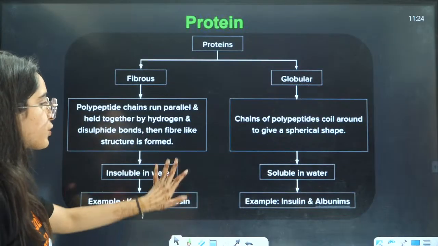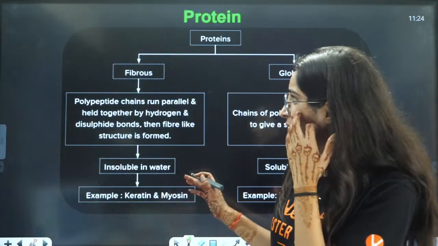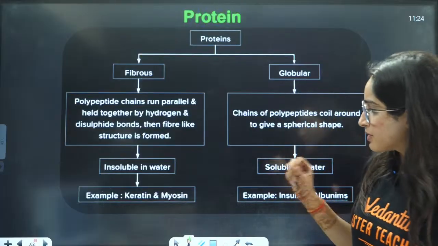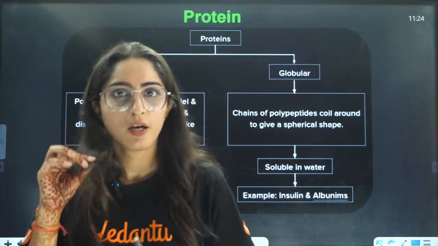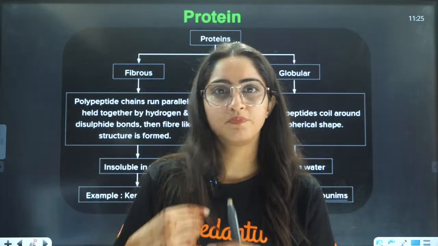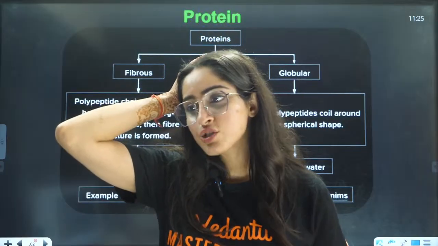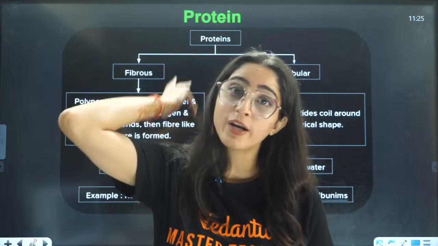Next, proteins are divided into 2 parts, fibrous and globular. This is basically based on the tertiary structure only. Fibrous proteins are insoluble in water. In our hair, for example, you take a bath and wash your hair. Are they soluble in water? If that were so, you would be bald every day.